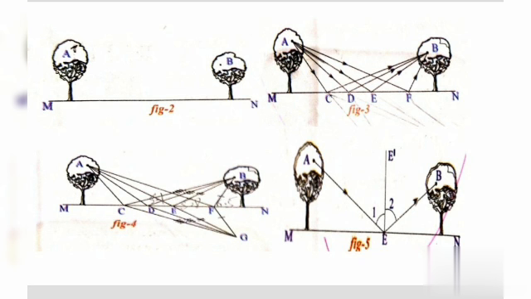It is also applicable for the reflection of light. That's why when light is reflected from a surface, the angle of incidence is equal to the angle of reflection. Why? Because the light selects the path which takes the least time to travel.